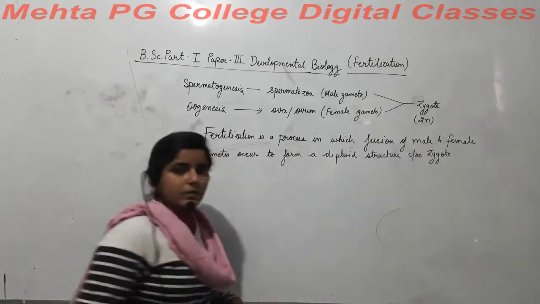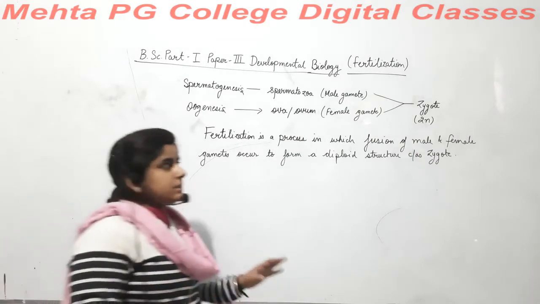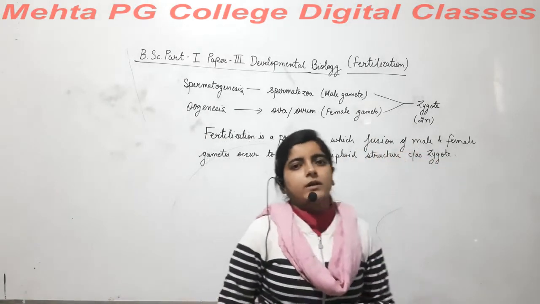Right? So here in this way zygote is formed. So we are clear that fertilization is a fusion of gametes.